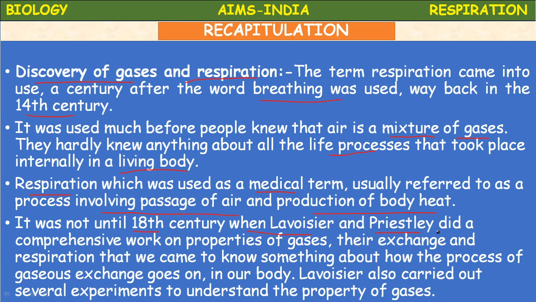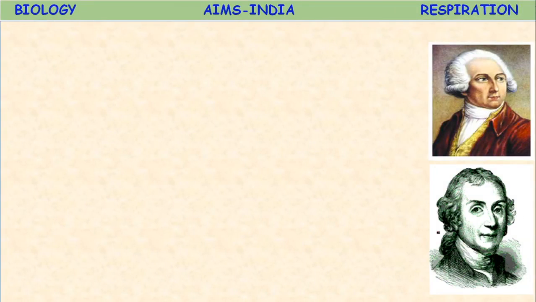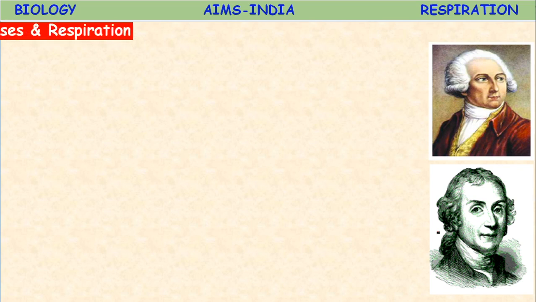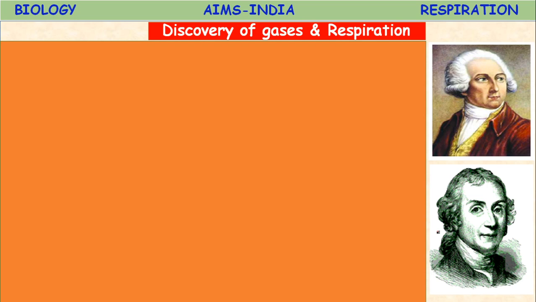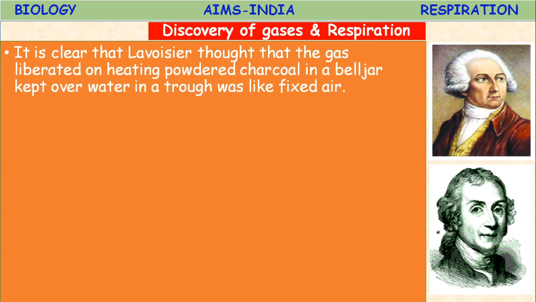Lavoisier also carried out several experiments to understand the properties of gases. He conducted several experiments to understand the property of gases. Let us see. The first one is Lavoisier and the second one is Joseph Priestley. The images of these two scientists are given here. The discovery of gases and respiration we are discussing. It is clear that this is Lavoisier.